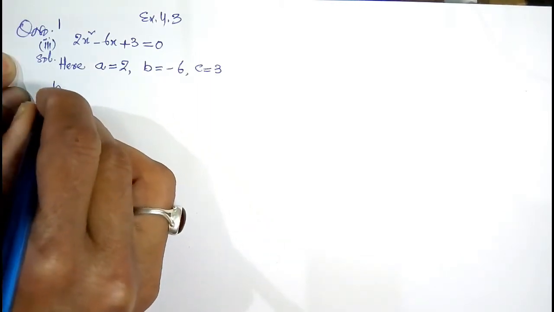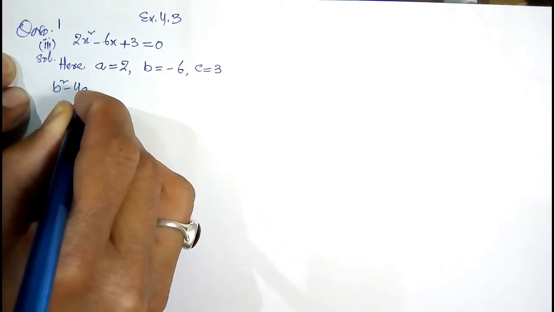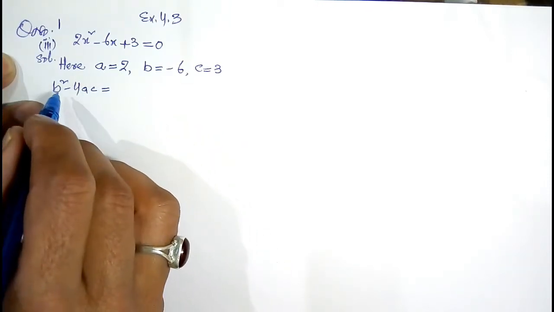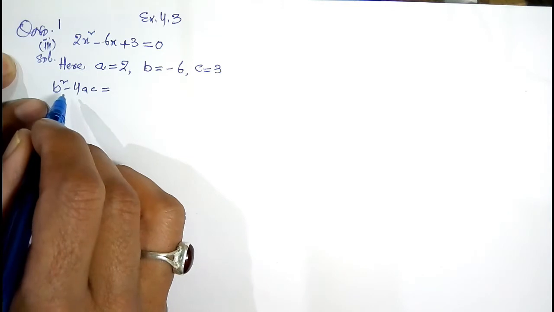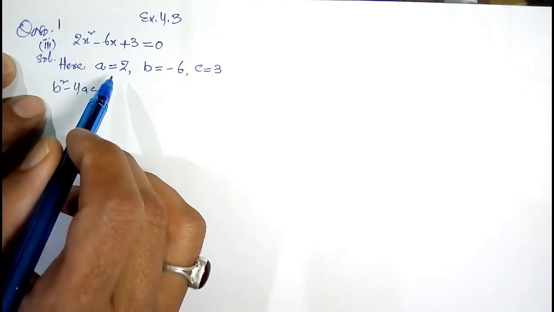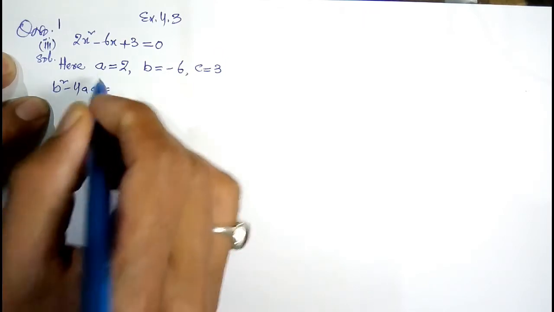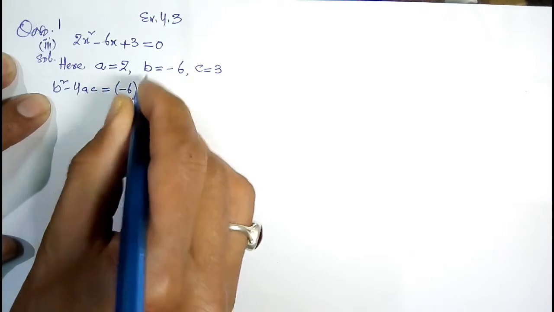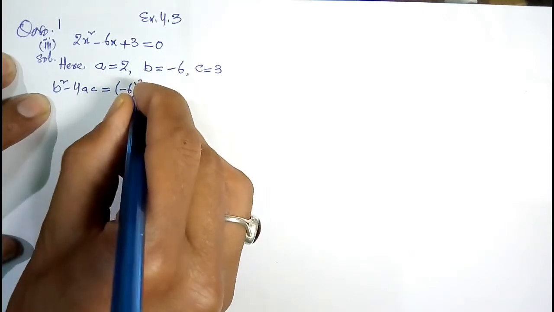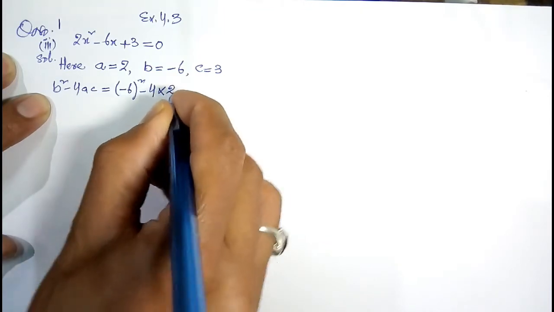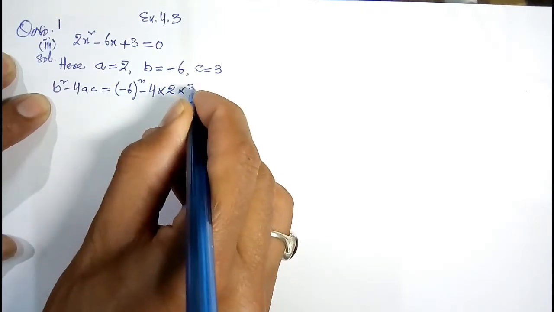After this we will find b square minus 4ac. This is the discriminant. On the basis of this discriminant, we will show whether this quadratic equation has real roots or not. B square, this value of b square, minus 4 into a is 2, into c is 3.